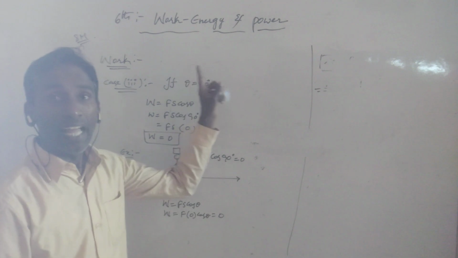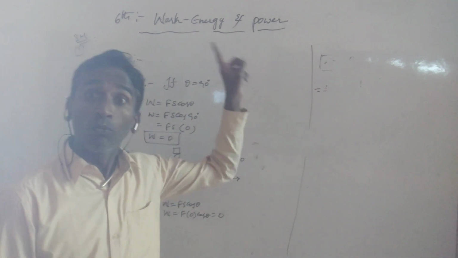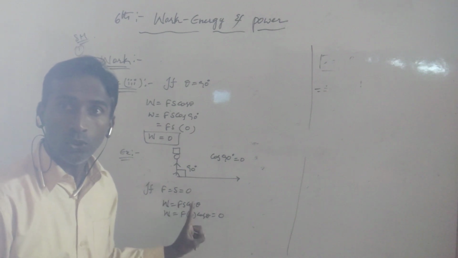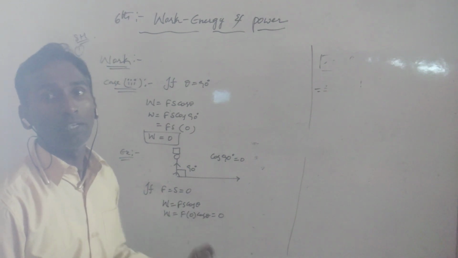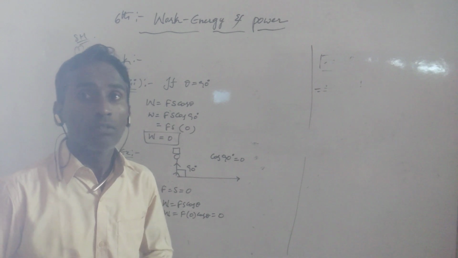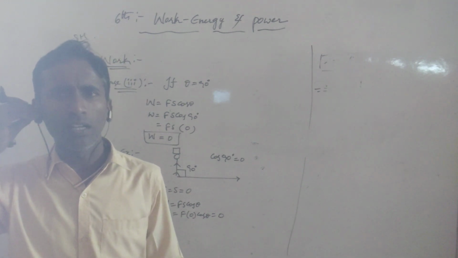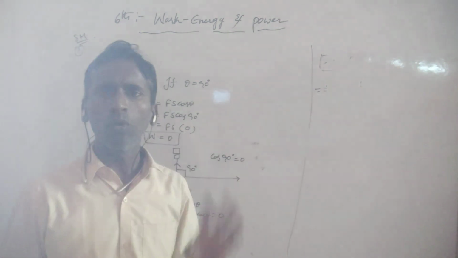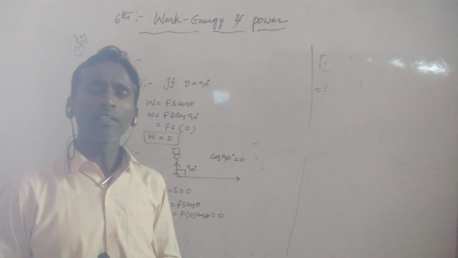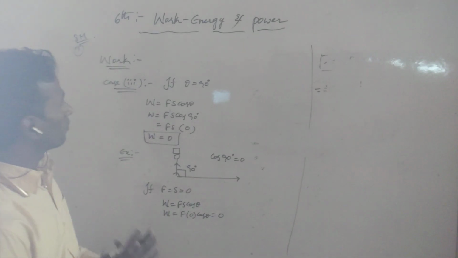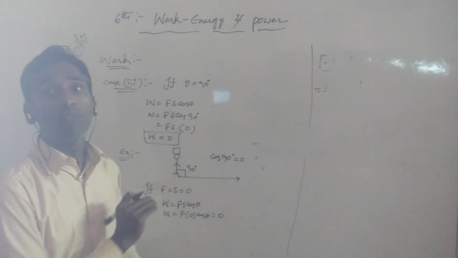Remember, when the angle theta is equal to 0, the work is maximum. When the displacement or force is equal to 0, no work is done because the work is 0. If there is no displacement, there is no work. Motion is compulsory here. This is only about work.